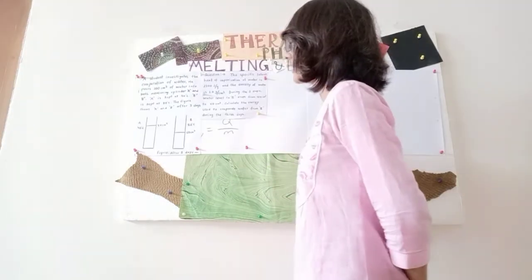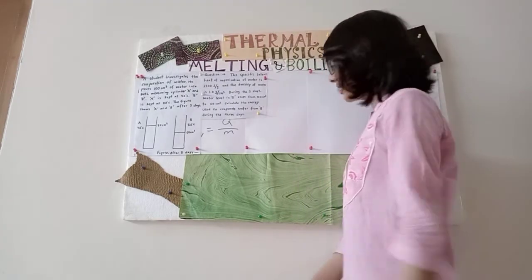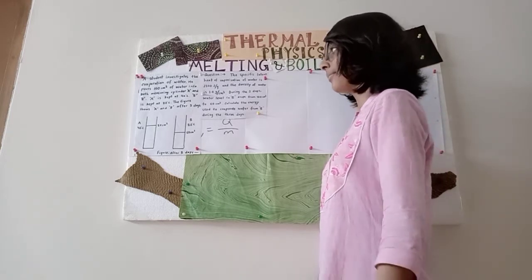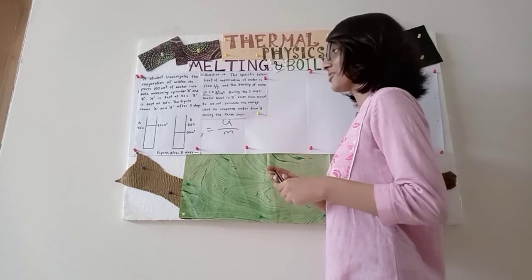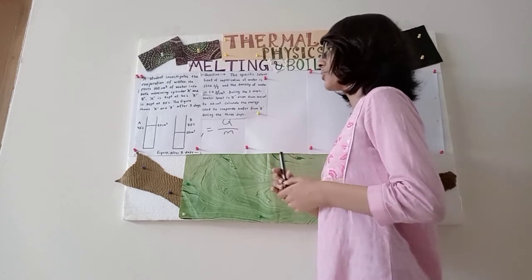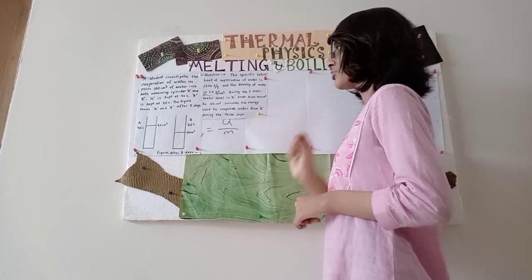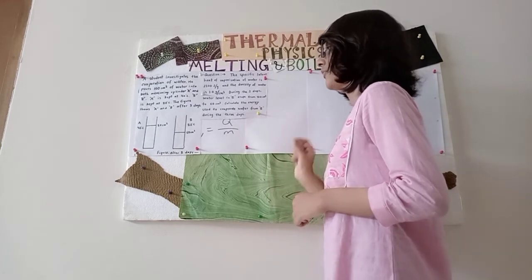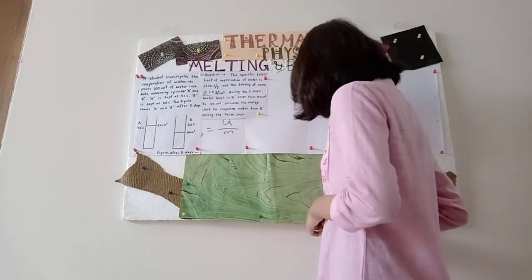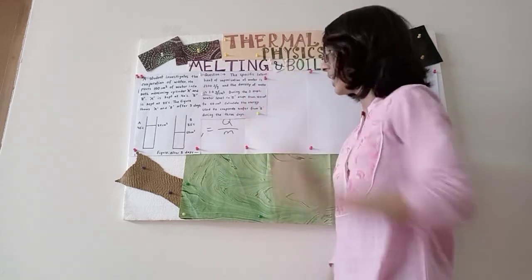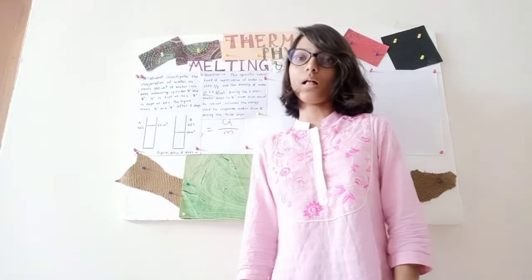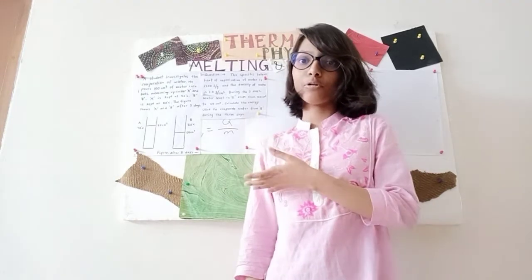Now let's face our question. The specific latent heat of vaporization of water is 2300 joules per gram and the density of water is 1 gram per centimeter cube. During the 3 days, water level in B drops from 100 centimeter cube to 60 centimeter cube. Calculate the energy used to evaporate water from B during the 3 days. Very nice. So for the specific latent heat of vaporization, we know that our formula is Q equals m Lv. Now why? I thought Q equals m Lv was all about boiling. But this is evaporation. Why will it be used?